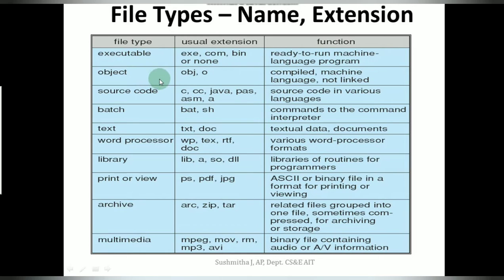Then we have the object file with the extension obj, which is the file generated after you compile. Then the source code file, which is nothing but your program file, which could be C, Java and so on. And batch files, which are used in your shell or Linux platform, where you can batch a set of commands together and run them at a time.